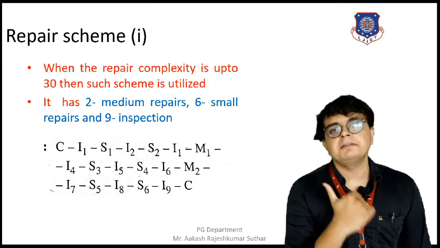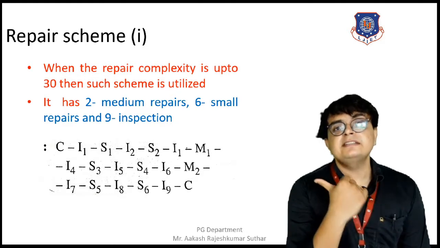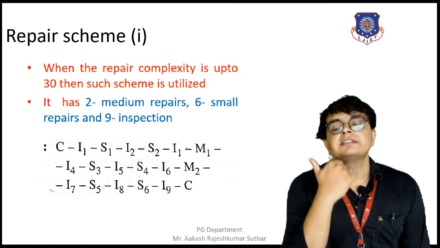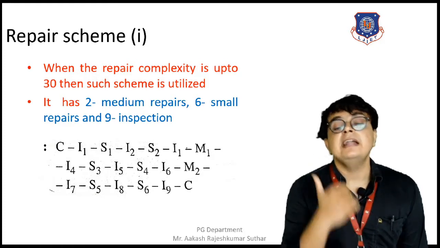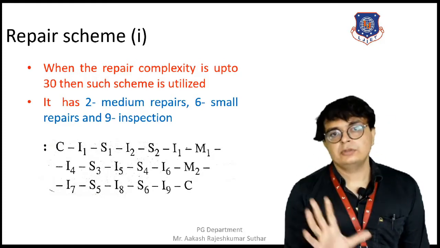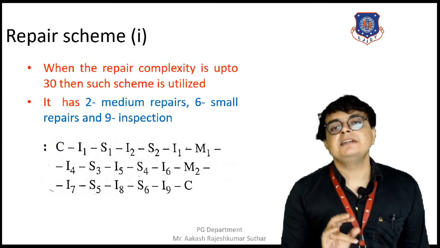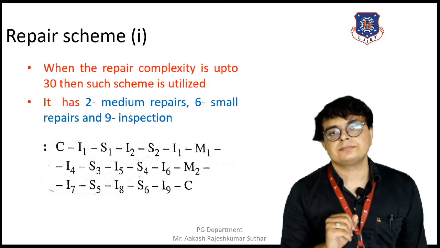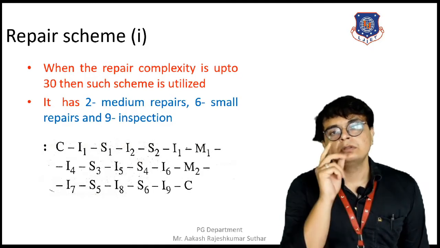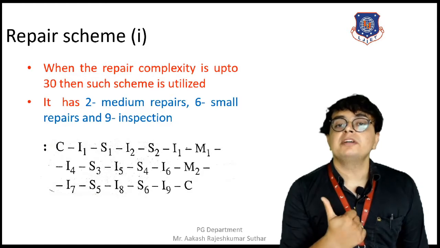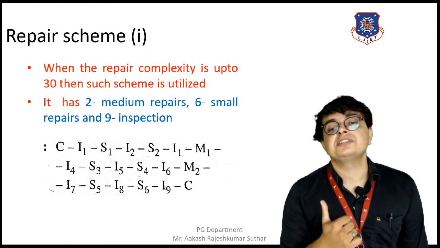Moving towards our repair scheme number 1, here we can see that we have 2 medium repairs, 6 small repairs, and 9 inspections. So in this repair scheme of 10 years, which has an interval of 6 months, 2 medium repairs are there, 6 small repairs are done, and 9 inspections are done.